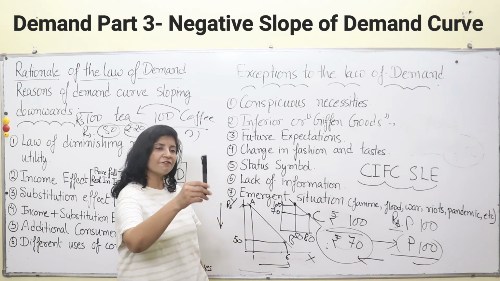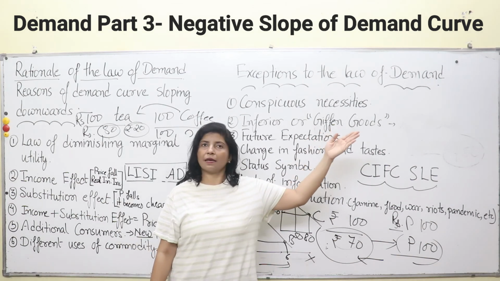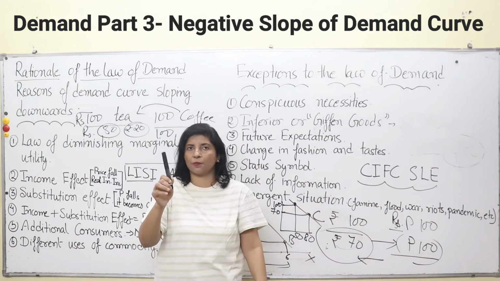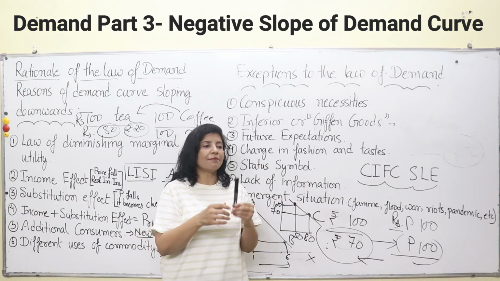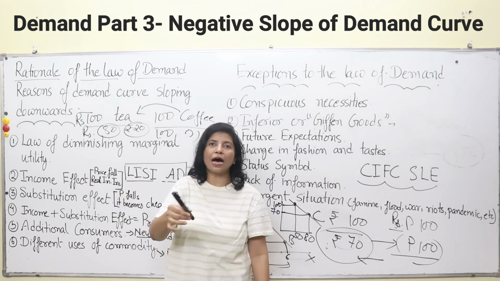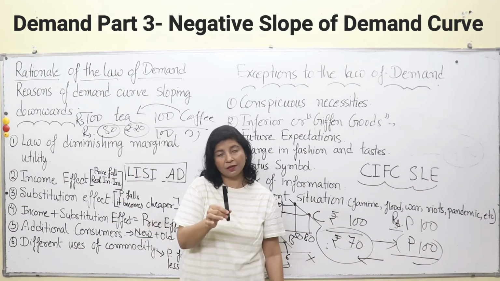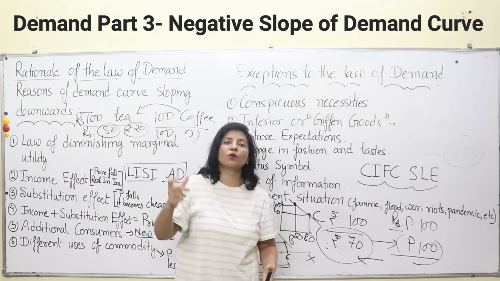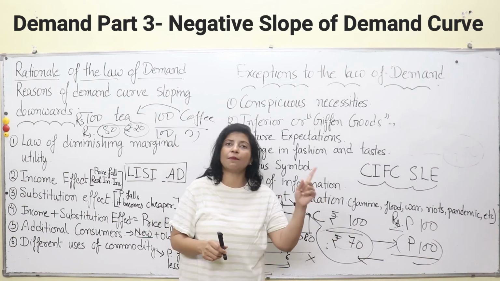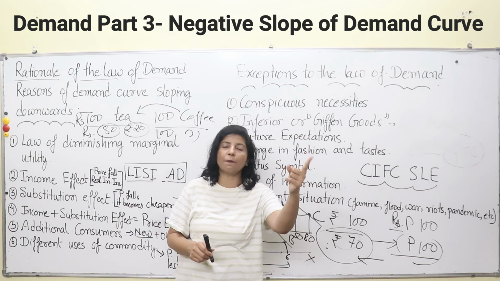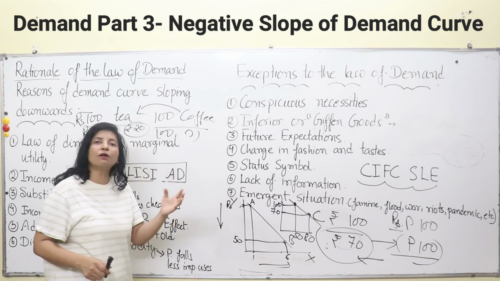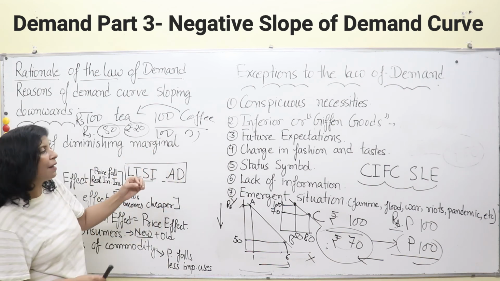Say for example, if this marker in my neighborhood shop costs me 50 rupees, and the same marker is available in some other shop at 20 rupees, but I am not aware of that, I may purchase this marker for 50 rupees and pay 30 rupees more than what is available in the market. So what is happening? I am ignorant about the market trends and about the prices prevailing in another shop, and I am paying a higher amount for the same quality of commodity, although it is available in some other shop at cheaper rates.